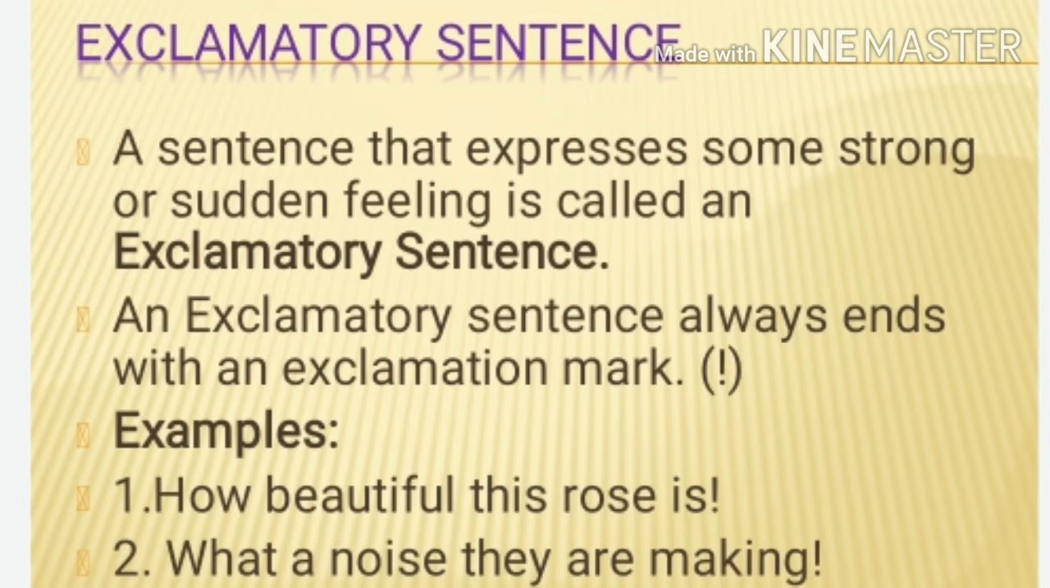Now comes the fourth type of sentence, an exclamatory sentence. A sentence that expresses some strong or sudden feeling is an exclamatory sentence. Sometimes we suddenly want to show our feelings, so we express it in an exclamatory way. An exclamatory sentence always ends with an exclamation mark. So our sudden feelings, when we write them in a sentence, we end with an exclamation mark as shown in the bracket.